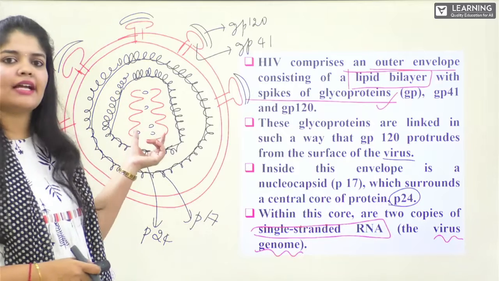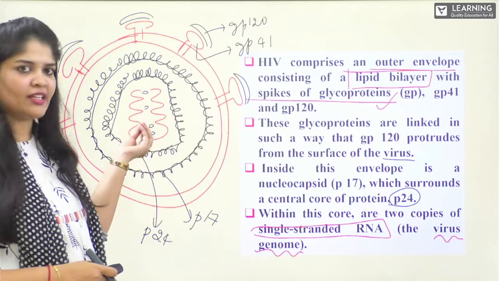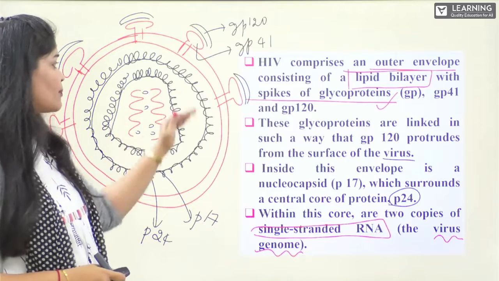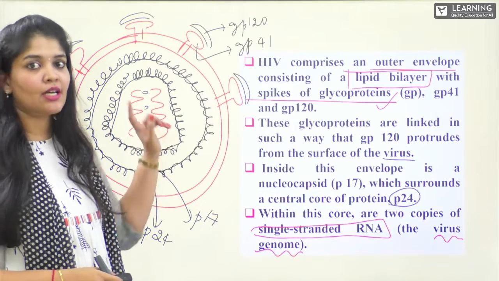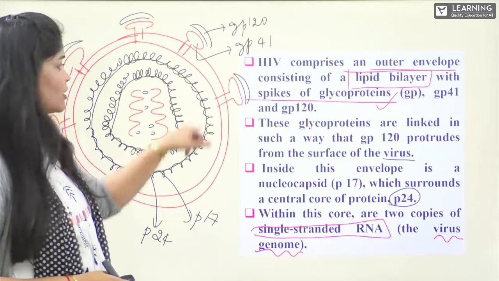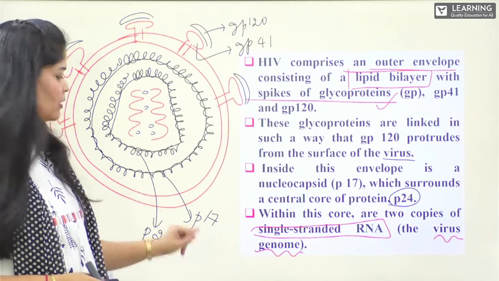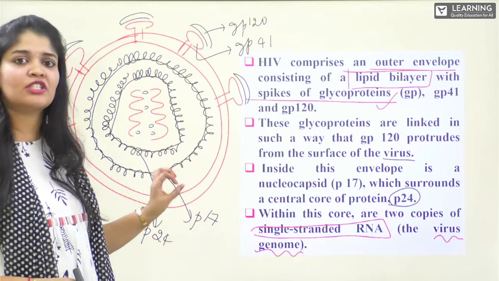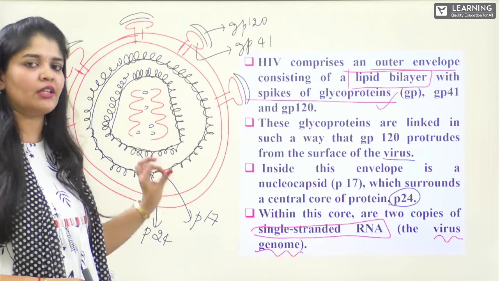So, single-stranded RNA, along with the important enzymes reverse transcriptases, integrases, and proteases, is surrounded by the capsid protein P24, and this is surrounded by matrix protein P17, which is further surrounded by the lipid bilayer, consisting of spikes of glycoprotein, where it has two parts.